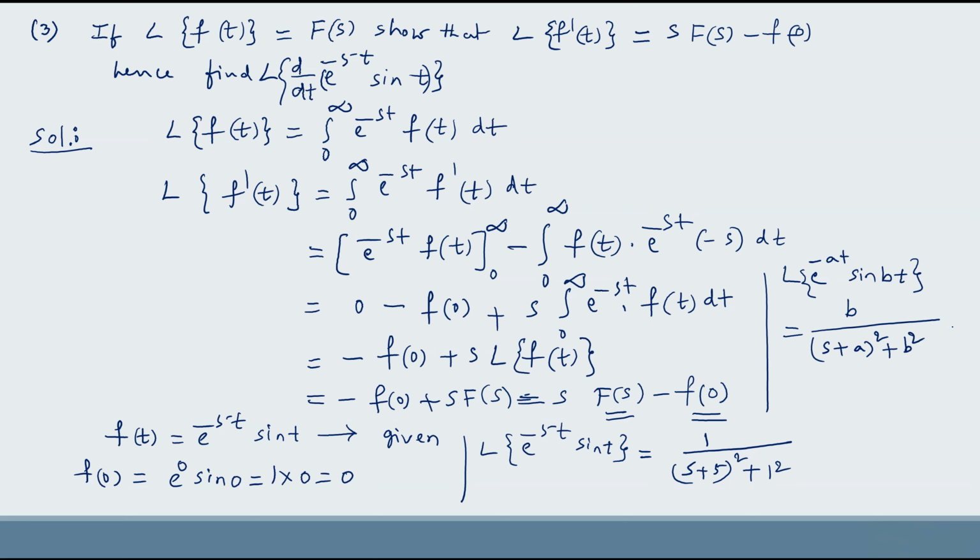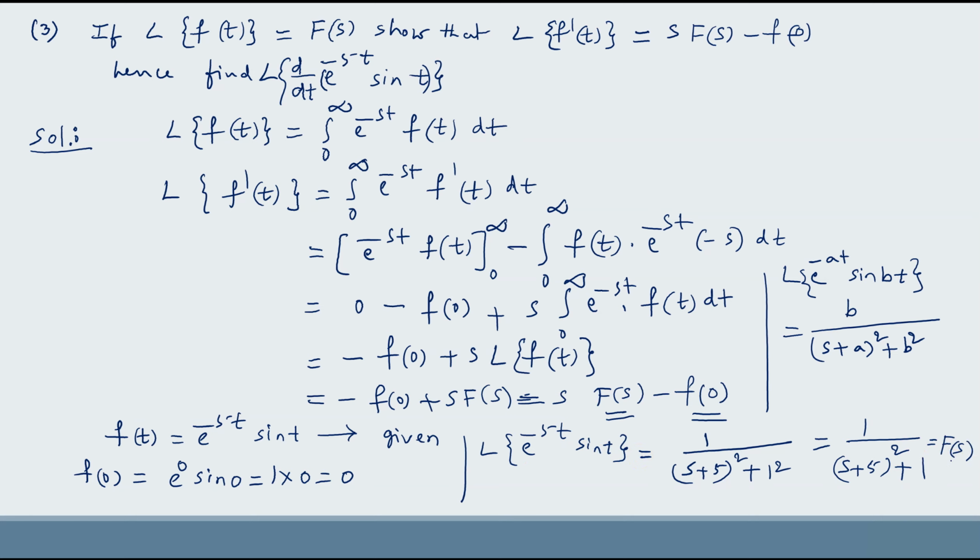We have to apply this formula. So in the place of a you put 5 and in the place of b you put 1. When you replace a by 5 and b by 1, you get 1 by (s plus 5) whole square plus 1 square, that is 1 by (s plus 5) whole square plus 1. This is the Laplace transform of e power minus 5t sin t, which is equal to F of s.